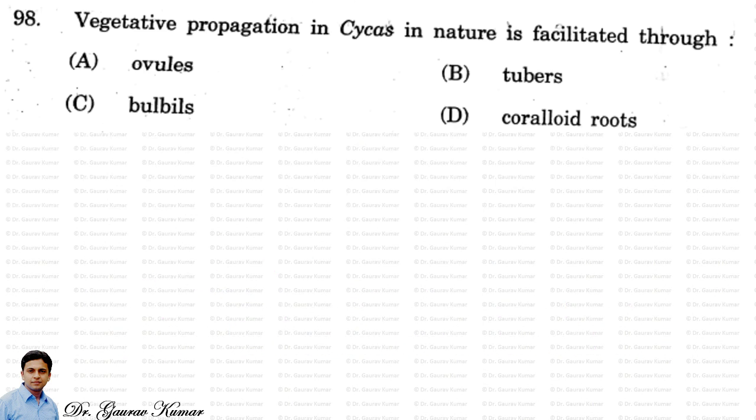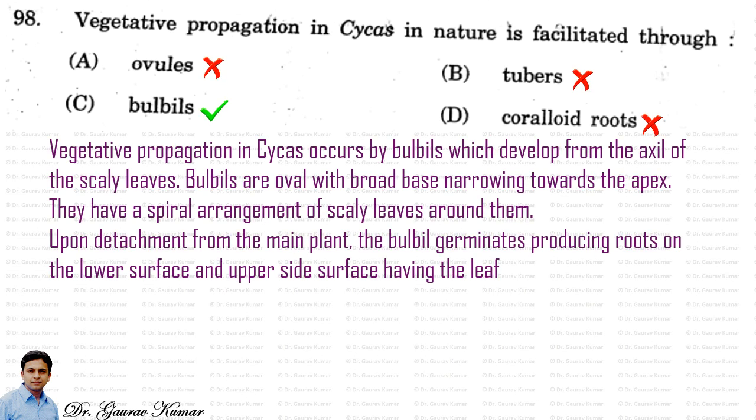Next question, vegetative propagation in Cycas in nature is facilitated through. So the answer is bulbils. Vegetative propagation in Cycas occurs by bulbils which develop from the axil of the scale leaves. Bulbils are oval with broad base narrowing towards the apex. They have a spiral arrangement of scaly leaves around them, and upon detachment from the main plant, the bulbil germinates, producing roots on the lower surface and leaves on the upper surface.